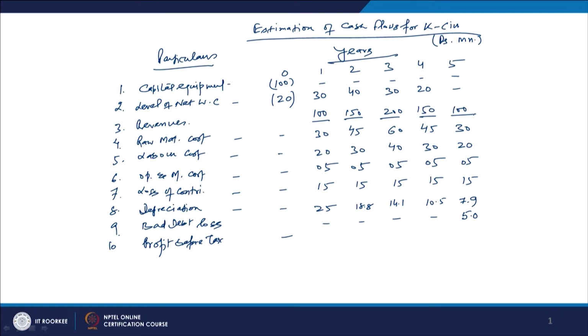You have to sum the total of all the cost items, all the expenses, and then subtract that total from the total revenue we are generating. So, what is the total cost? 30 plus 20, 50, 55, this is going to be 70, and this is going to be 95.